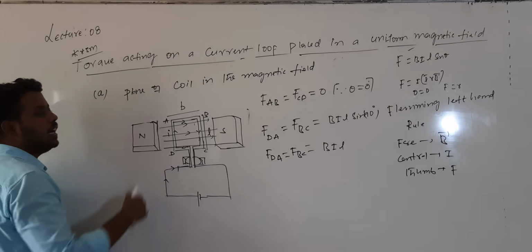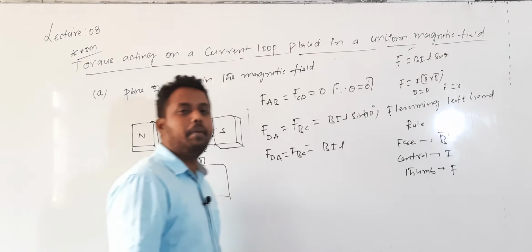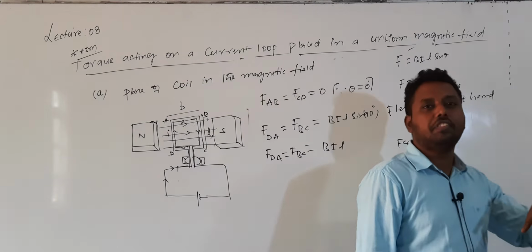But the direction of the force acting on DA and the direction of the force acting on BC can be calculated using Fleming's left hand rule.